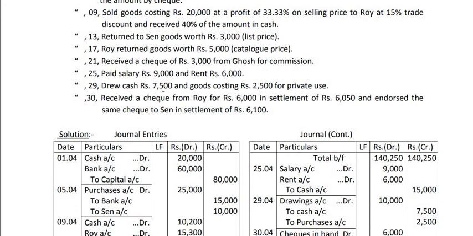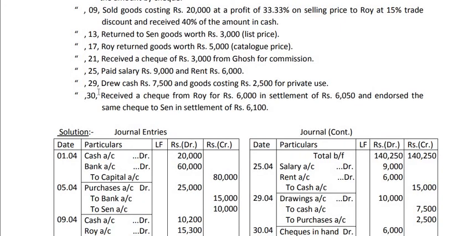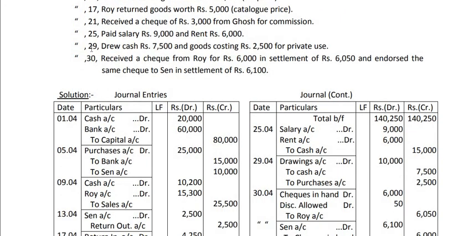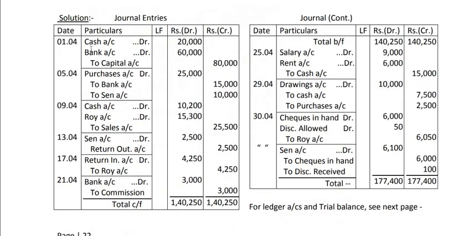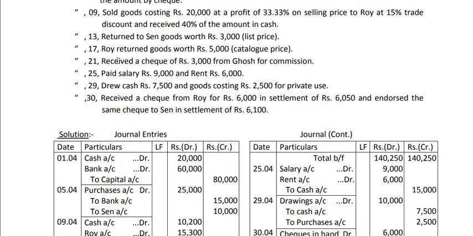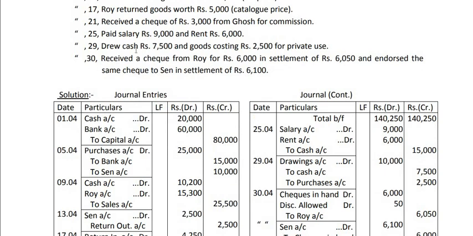To cash we are drawing 7500 and goods we are drawing 2500. For cash withdrawal we have to write to cash account, but for goods withdrawal we have to write to purchases account. So it is drawings account debit 10,000, to cash account 7500, to purchases account 2500. So this is the entry for this transaction on 29th, when cash and goods are drawn by the proprietor.